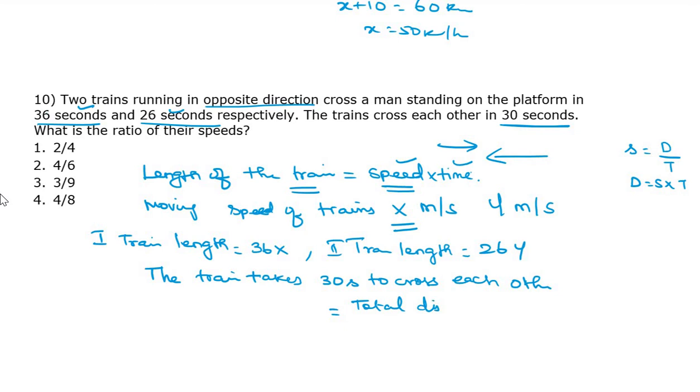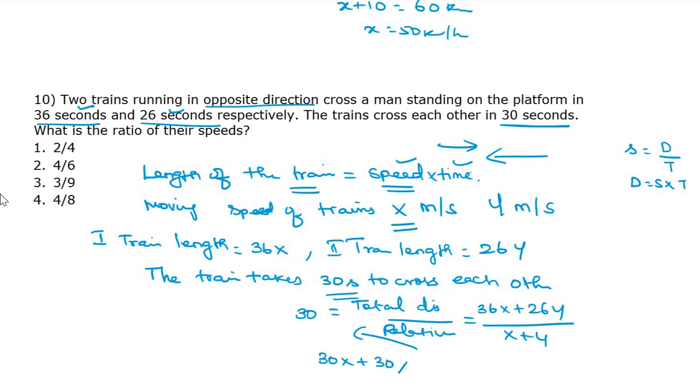Because time means distance divided by relative speed. This one is given, 30 is given. Total distance we know now, 36x plus 26y, divided by relative speed, this is in opposite direction, so you have to add, x plus y. Cross multiply it, 30x plus 30y equal to 36x plus 26y.